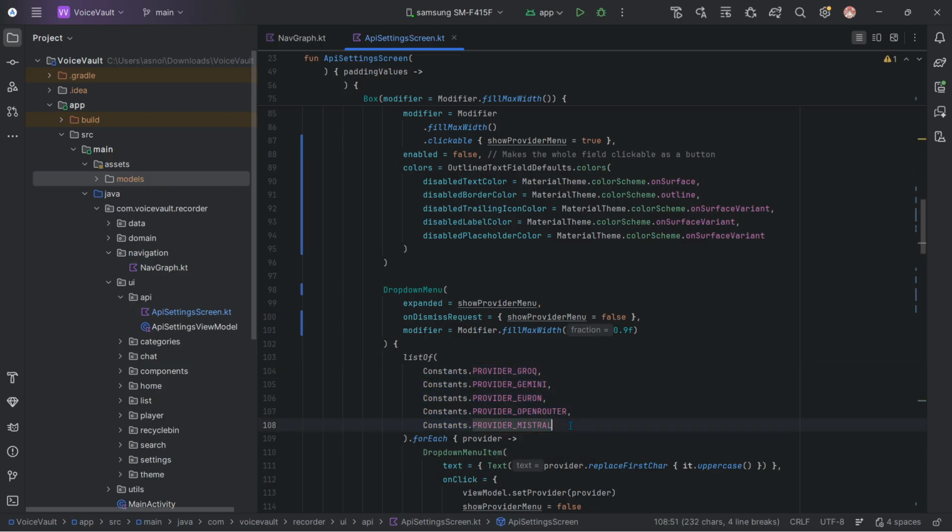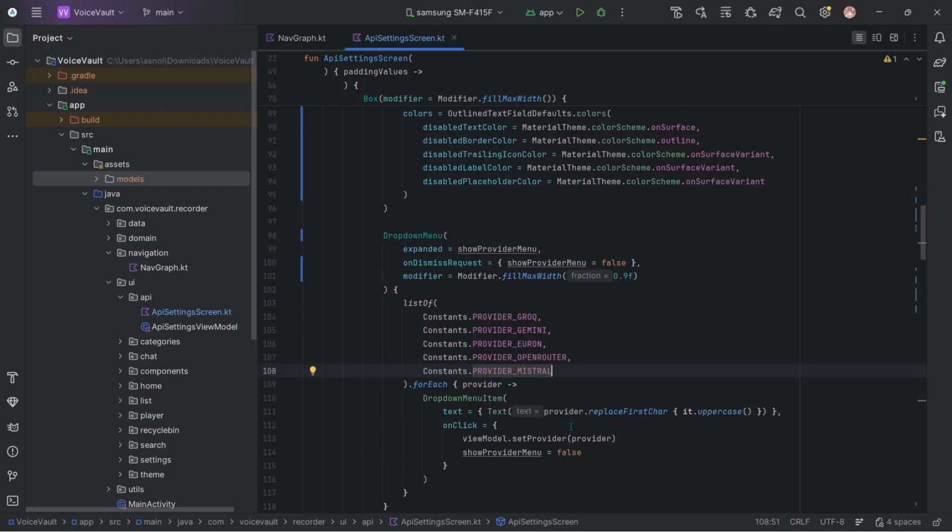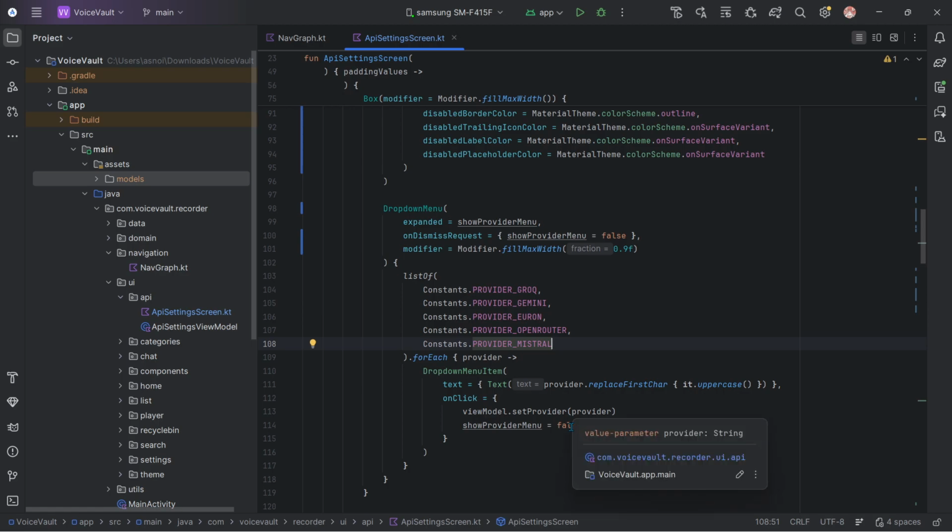Let me give you a quick problem I was facing. Let's say your friend or anyone has sent you audio, but the audio is too big to listen, and you don't have that much time to listen to it. So what you can do is ask for a summary of that audio, and the LLM will give it to you.